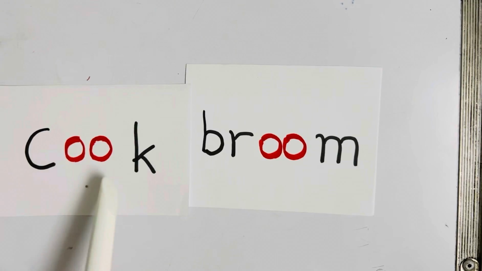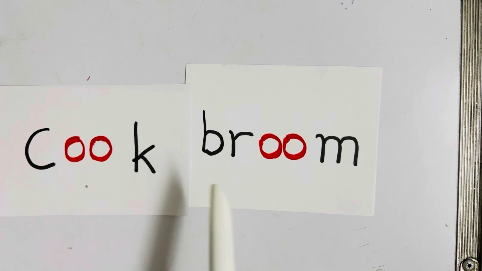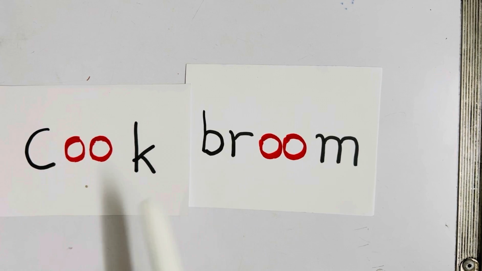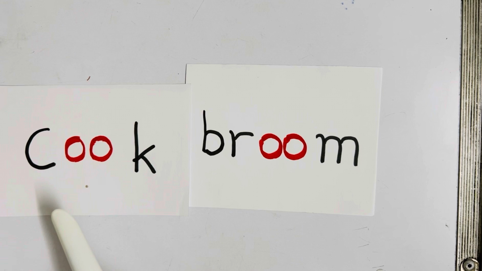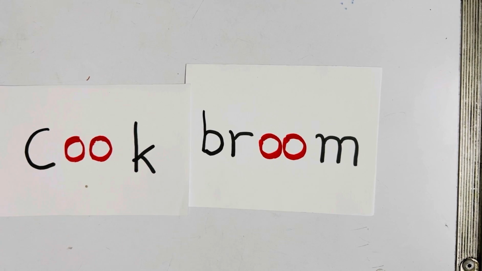Let's read these words: cook and broom. What's common between these words? Double O. Yes, double O making two different sounds. In cook, it's a short oo, and in broom, it's a long oo. How to understand this? Let's see.